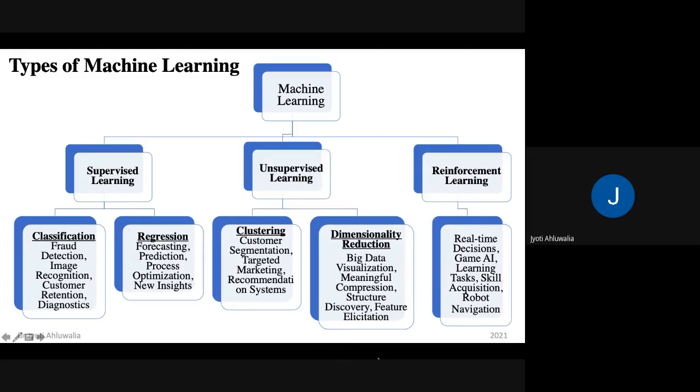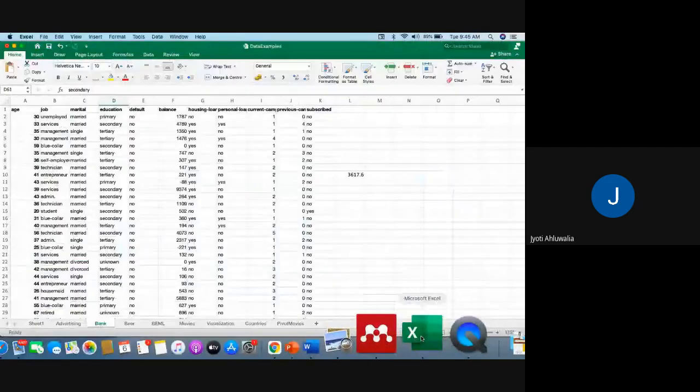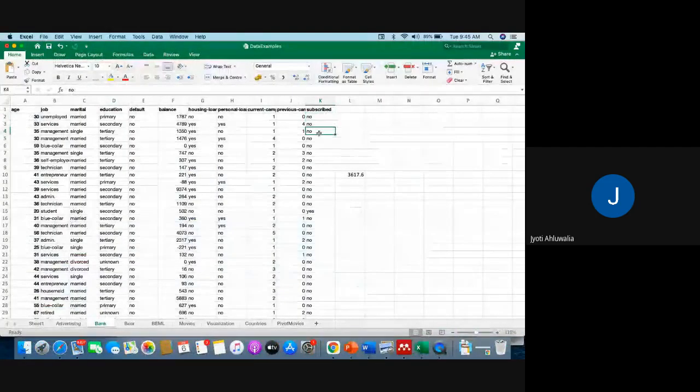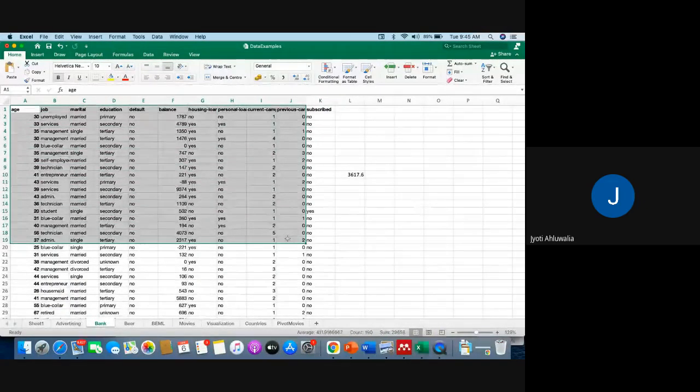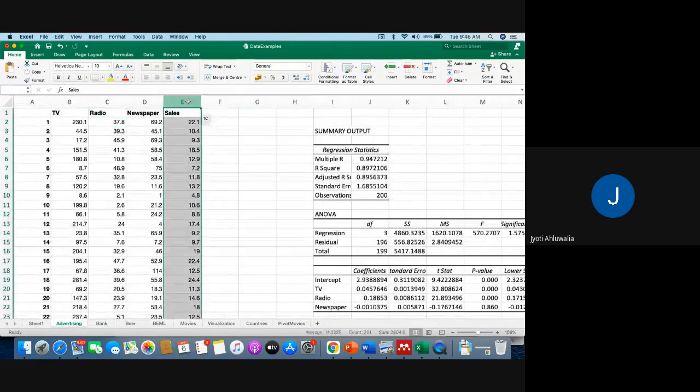So for example, in our banking data set, my y variable is yes or no. So I can classify all this data into 2 classes, either yes or no. When my y variable is a number, here for example sales, I'm saying if I spend so many $1,000 on my advertisement in television, so many $1,000 on radio, so many $1,000 on newspaper, then my sales increases by this amount.